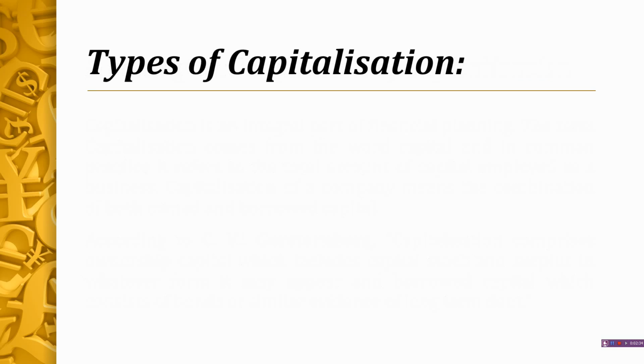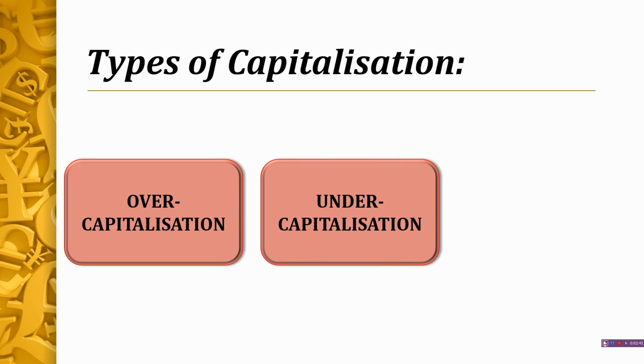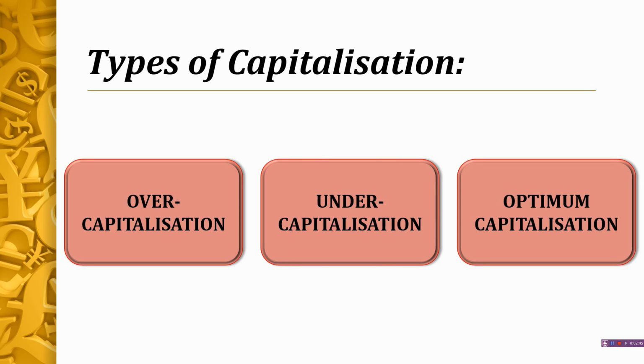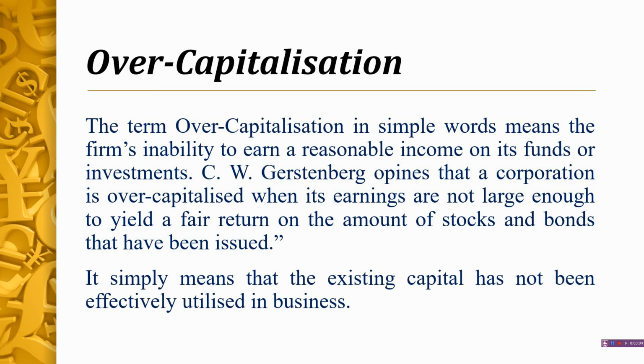In the next we will see the types of capitalization. See, first one is overcapitalization, next one is undercapitalization, and the last one is optimum capitalization. So these are the three types of capitalization. We will see these three types in detail. So first we will begin with overcapitalization.